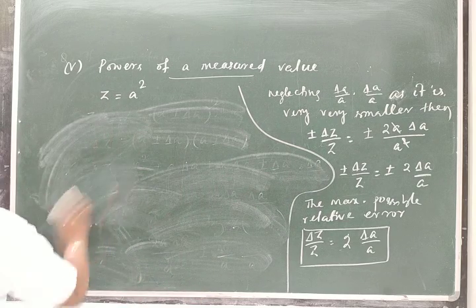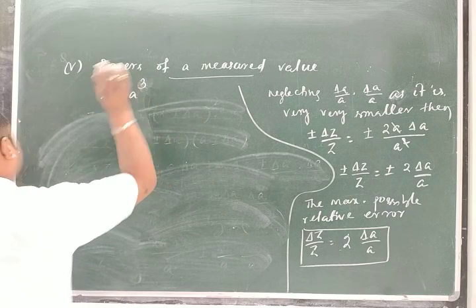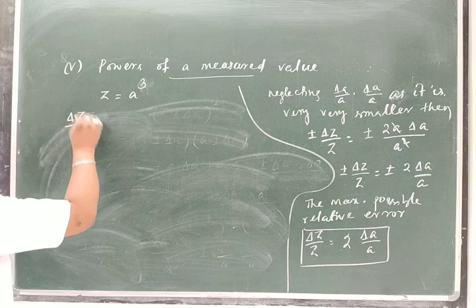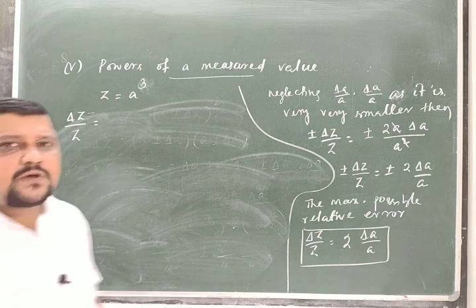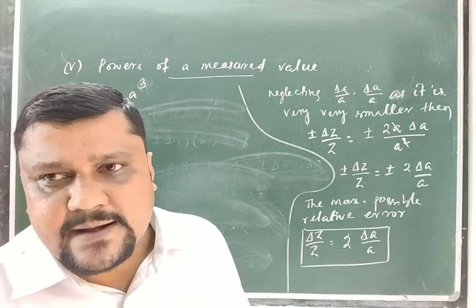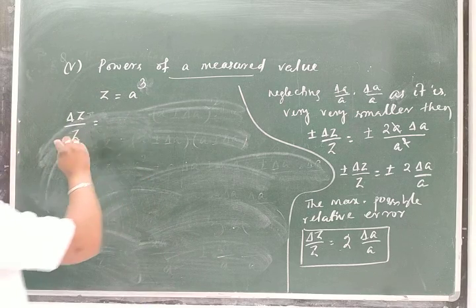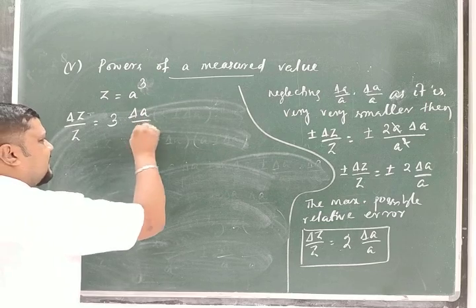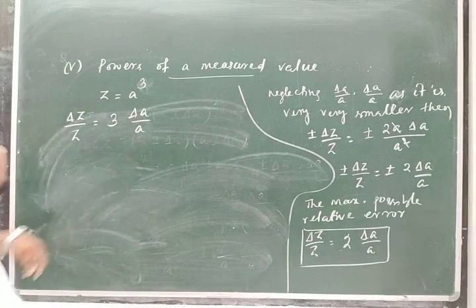Now if the question is given as a cube, suppose A cubed, then what will you get for the error? Do the same procedure, take the cube form, recall the formula for (A plus or minus delta A) whole cubed, then do the solution and you will get delta Z by Z equal to 3 times delta A by A. Like the earlier 2 times delta A by A, it is 3 times the relative error in A.